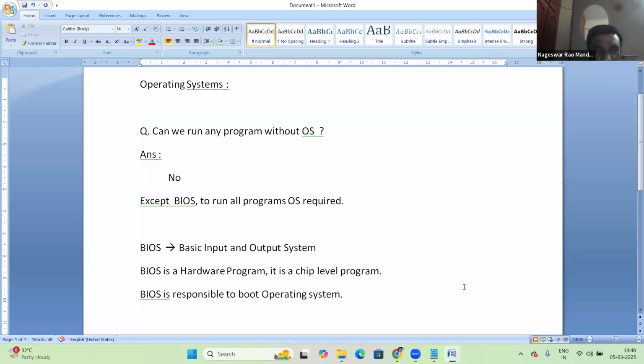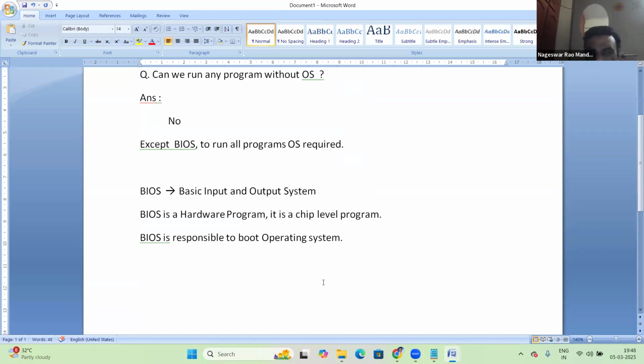BIOS is responsible. Once you power on the system, first the initial booting happens. Who will do that booting? BIOS will do the booting. So BIOS is responsible for booting the operating system.